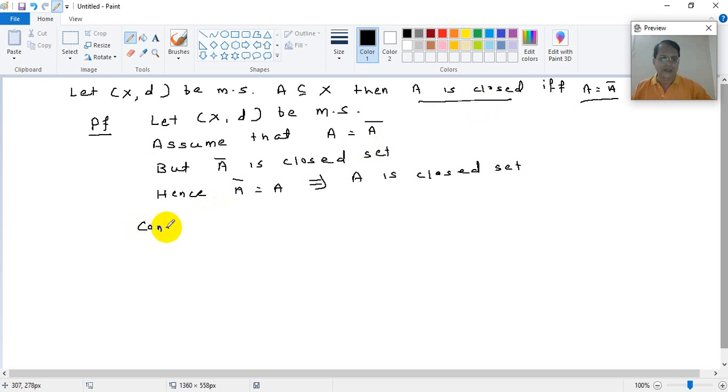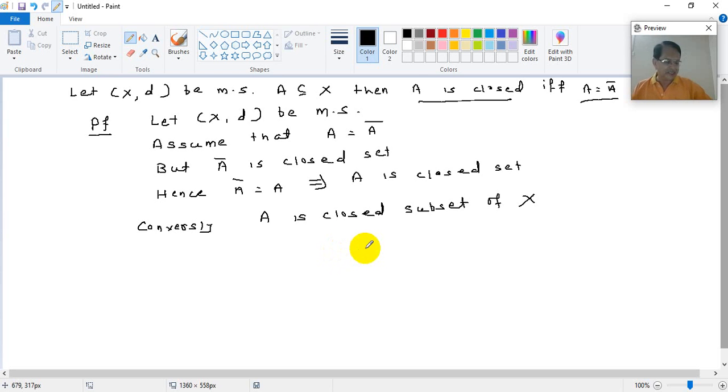Now conversely, what can I say? You are given A is closed, A is a closed subset of X. Now when A is a closed subset of X, obviously it is the smallest closed subset of X containing A. This is very obvious, right?